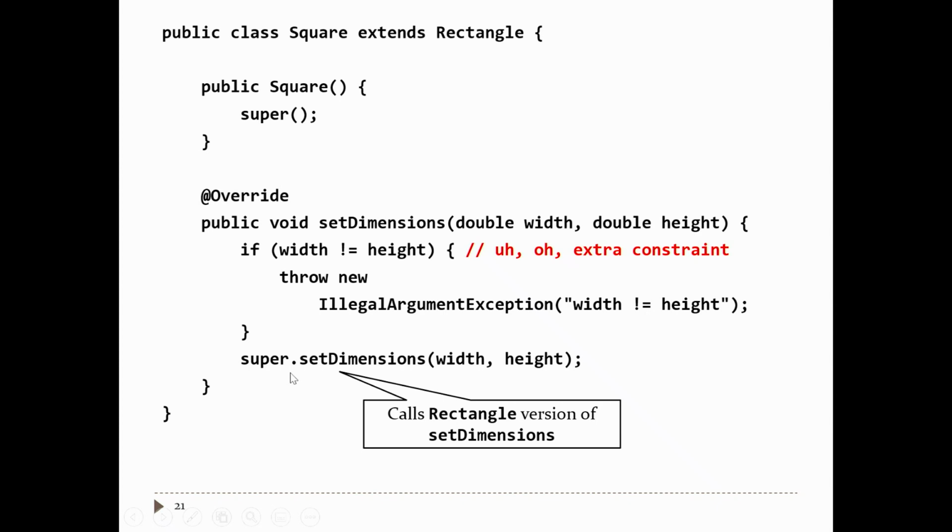So here, the superclass version of set dimensions actually changes the width and height. So I can just go ahead and call the superclass version of the method. When you want to do this, use the keyword super to indicate that you're calling the superclass version of the method. So this line here ends up calling the rectangle version of set dimensions.